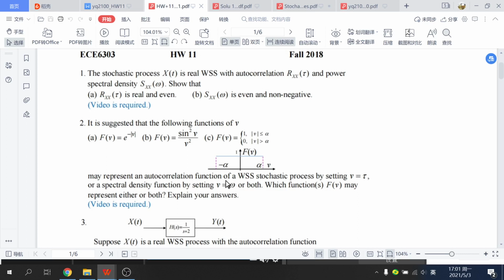And another property is that if this is a power spectrum function of a WSS stochastic process, this formula must be non-negative. So this is question 2 in homework 11.